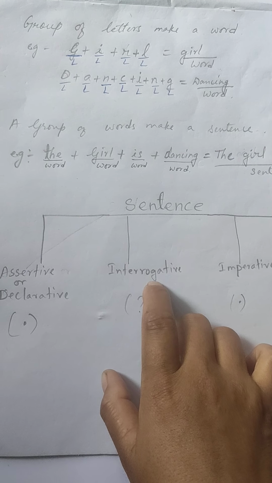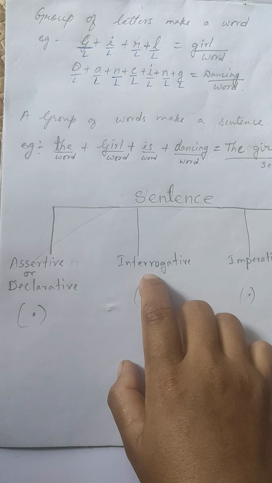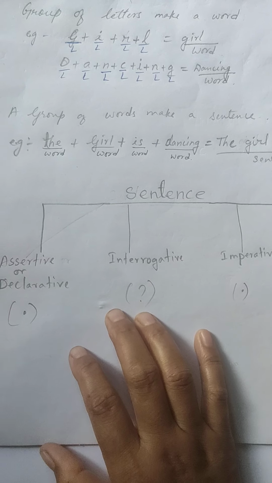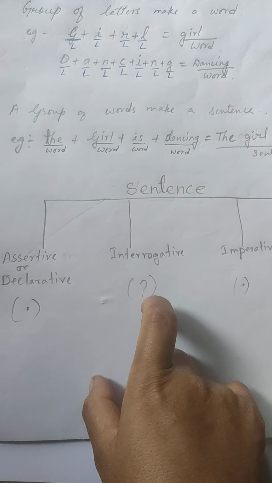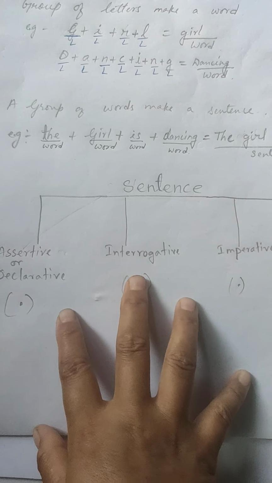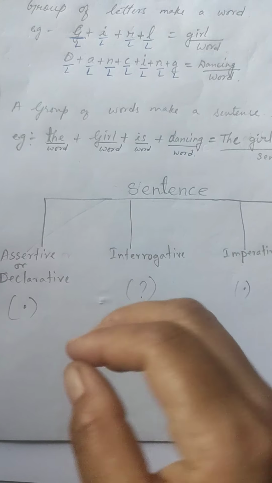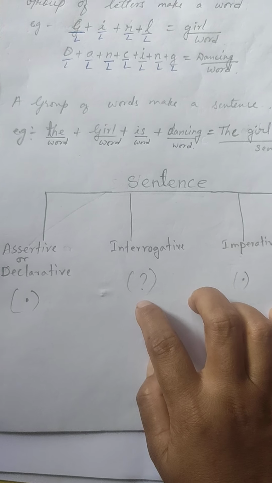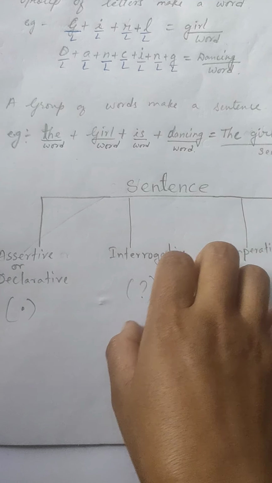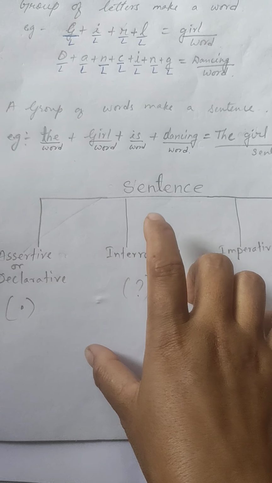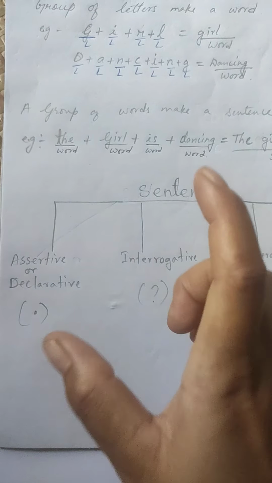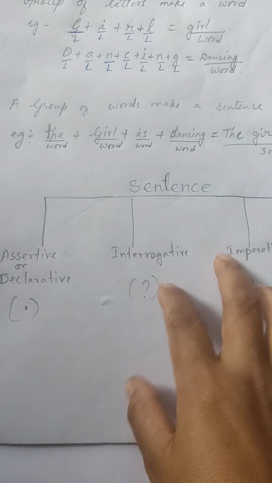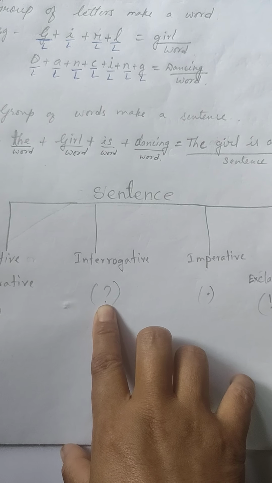Now, interrogative. What are interrogative kinds of sentences? Sentences that begin with a capital letter. Yes, definitely all these 4 kinds of sentences will begin with a capital letter because they are sentences. Sentence itself, by definition, begins with a capital letter. They begin with a capital letter but will end with a question mark. Then you can understand these are interrogative sentences. And the main point, interrogative sentences are sentences that ask a question about something. And it ends with a question mark.